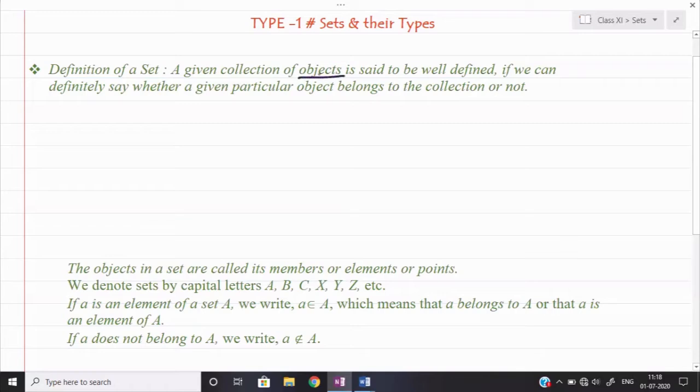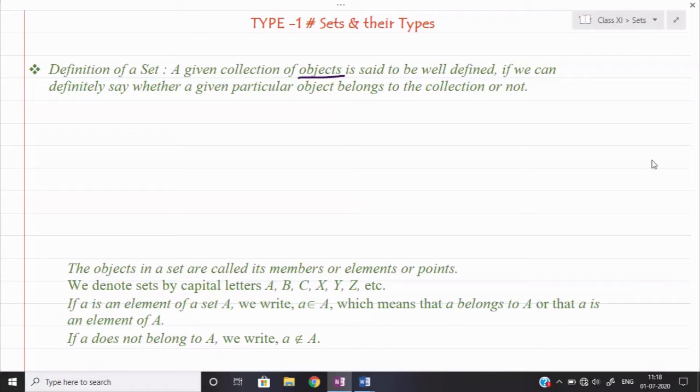So I am highlighting the object. Object means what? In simple language, object means any kind of material, for example pen, pencil, rubber, sharpener, computer, and in the school the benches. So many things come under object, right?